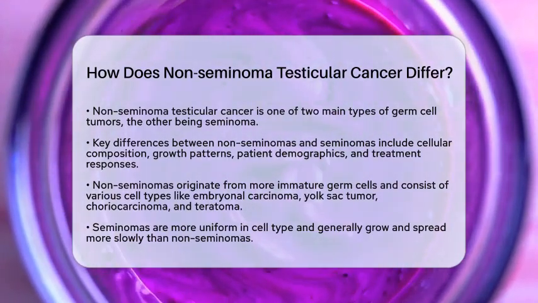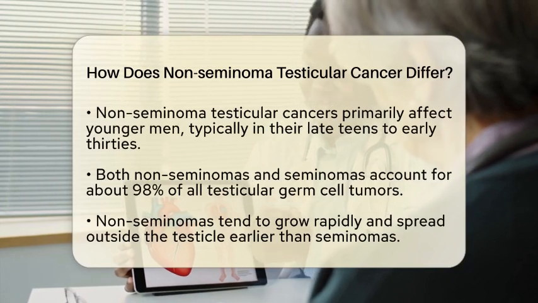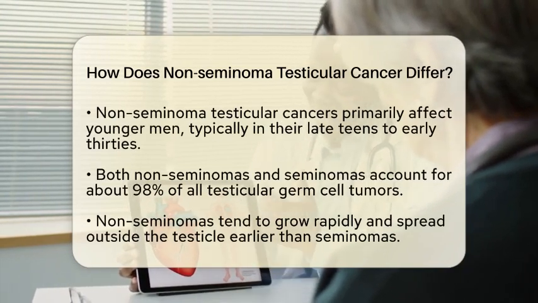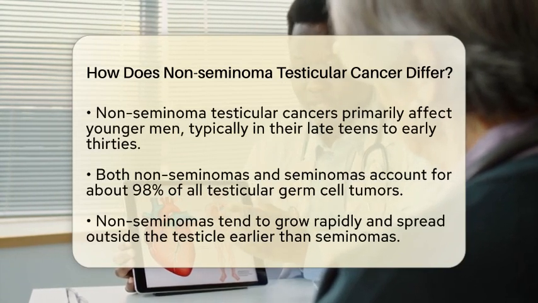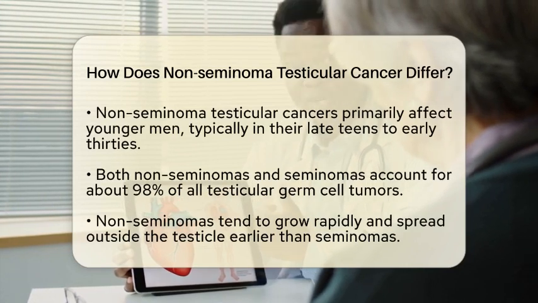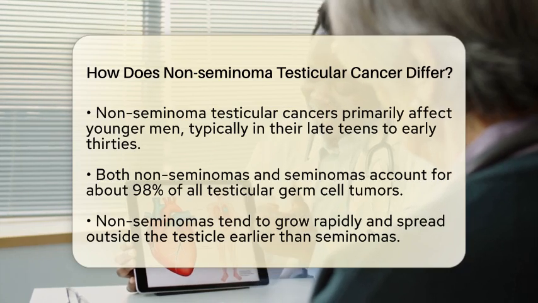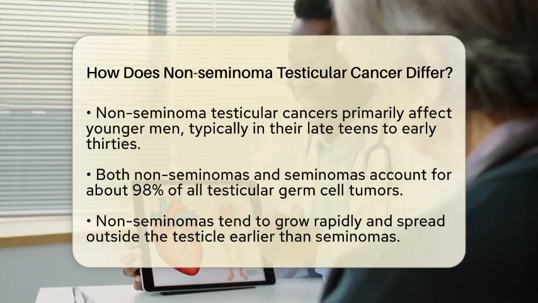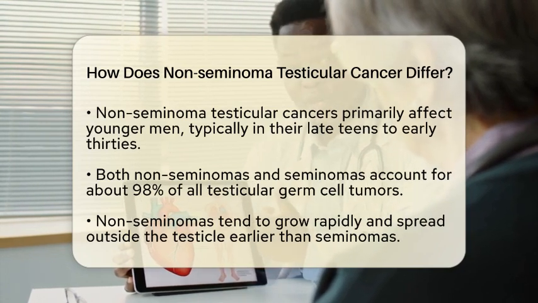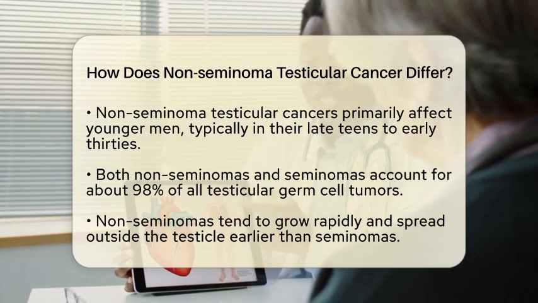Age plays a significant role in the occurrence of non-seminoma testicular cancers. These cancers typically affect younger men, often between their late teens and early 30s. Both seminomas and non-seminomas account for about 98% of all testicular germ cell tumors and occur at similar rates. When it comes to clinical and biological features, non-seminomas tend to grow more rapidly and are more likely to spread outside the testicle earlier than seminomas.